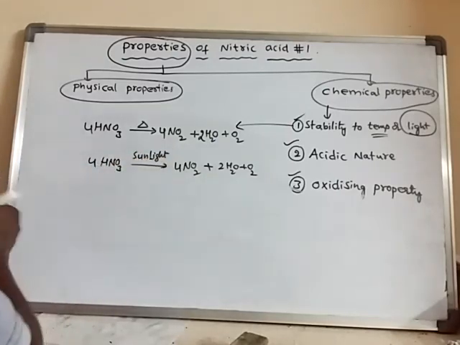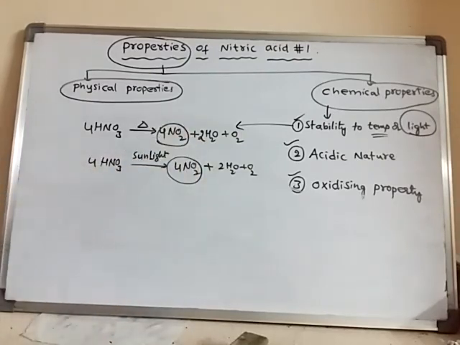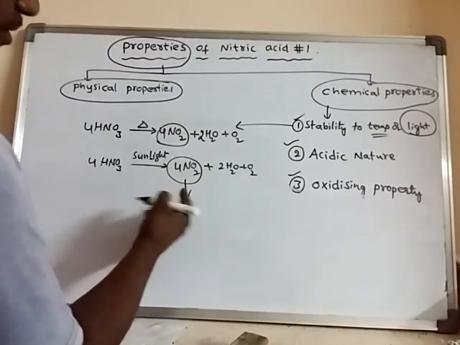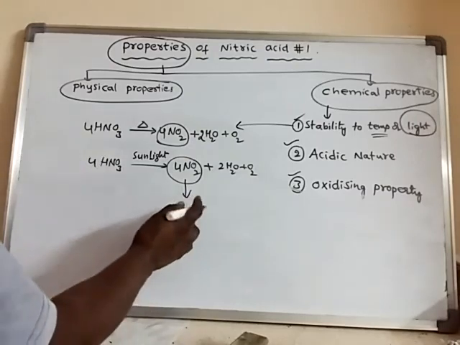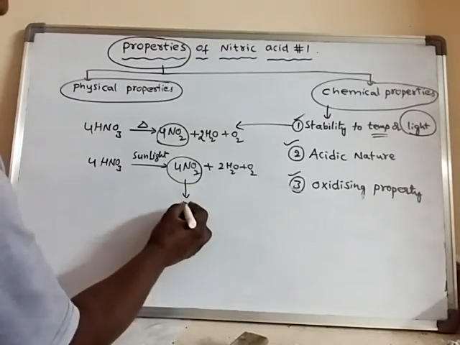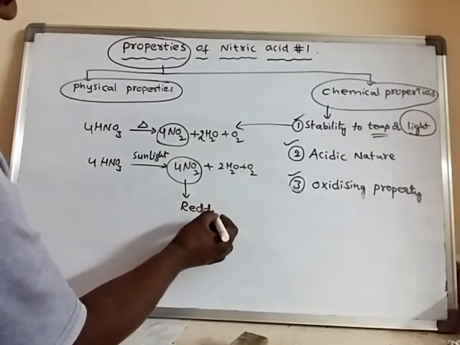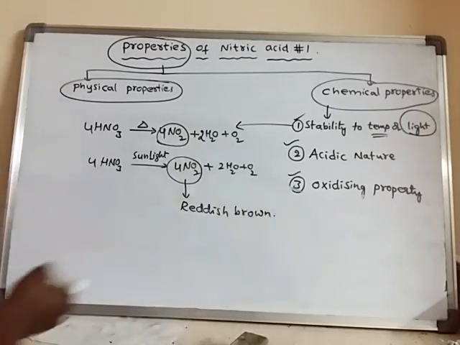What is the color of this nitrogen dioxide gas? The color of the nitrogen dioxide gas is reddish brown. Already we have learnt this in our practical chemistry, ICSE part 1. It is reddish brown in color.